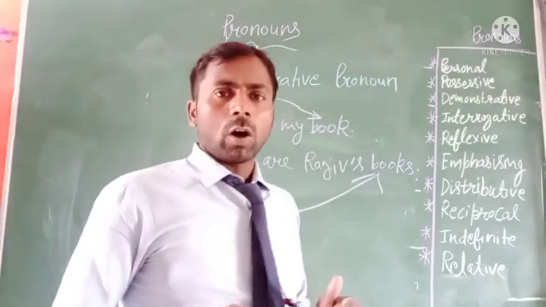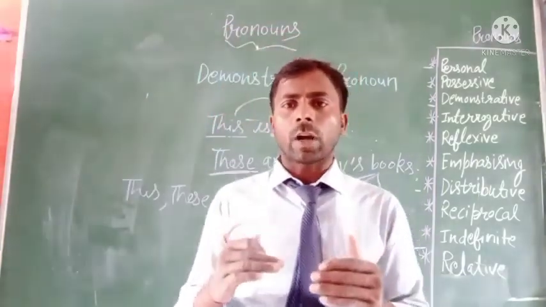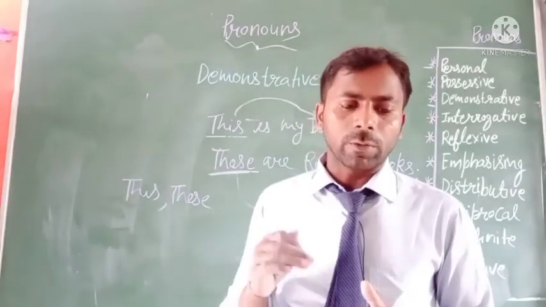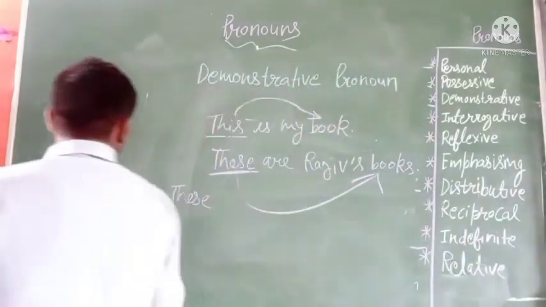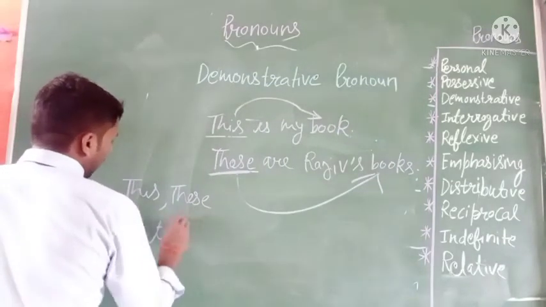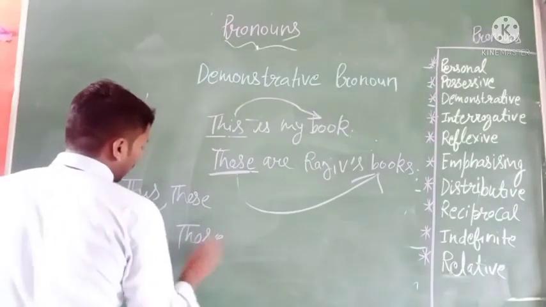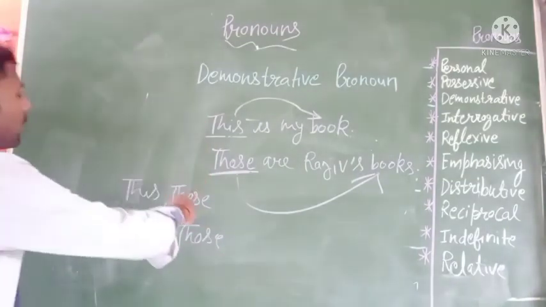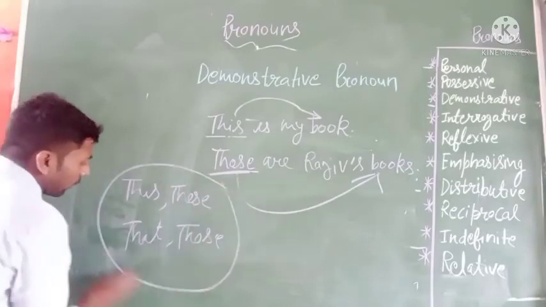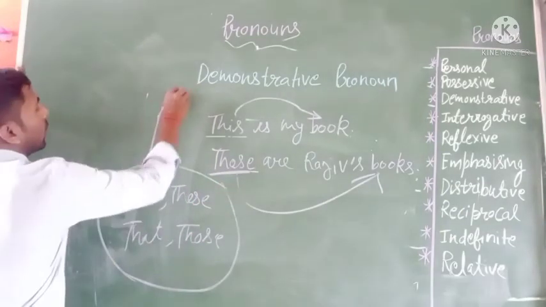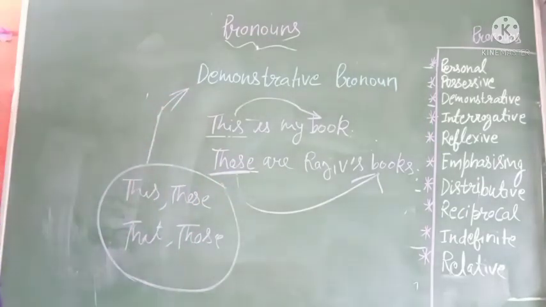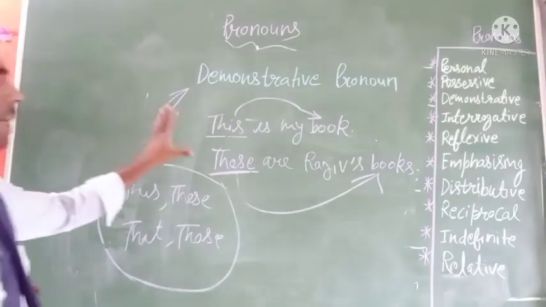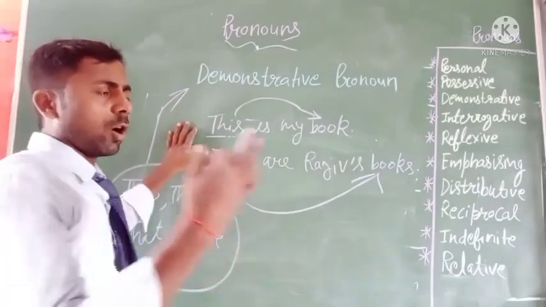And when the object is distant from us, then we can use that and those. Only four words are used as demonstrative pronouns. We can see here only four words are known as demonstrative pronoun words, and we can use all four words to point out an object.